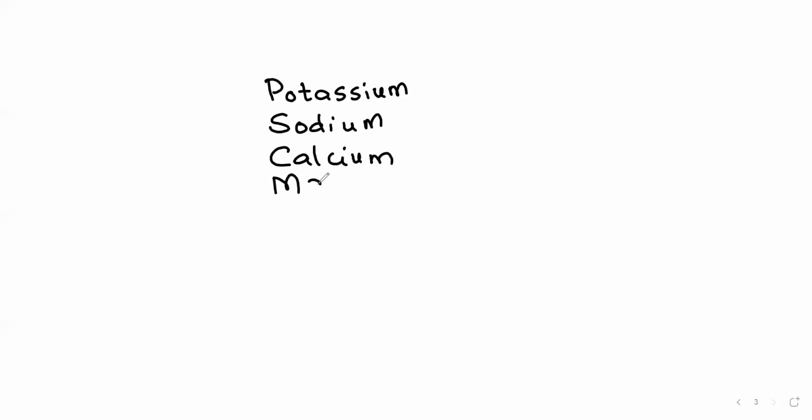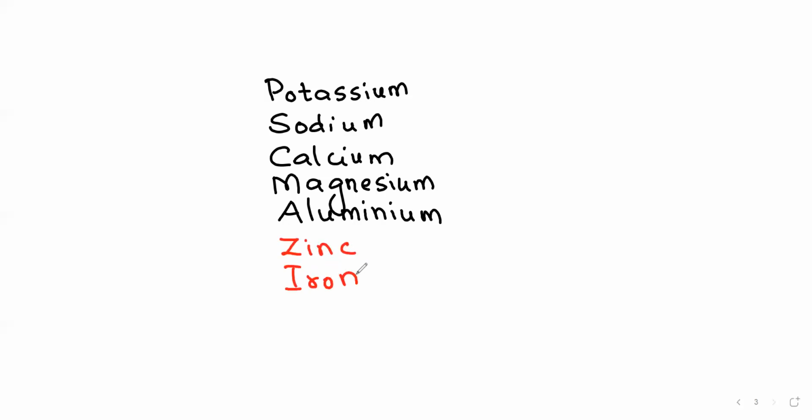As per the reactivity series of all these metals that we have seen, the most reactive is potassium, then comes sodium, then calcium, then magnesium and aluminium. These are the five metals which end with -ium. After that comes ZIL, you can remember it as ZIL: zinc, iron and lead.